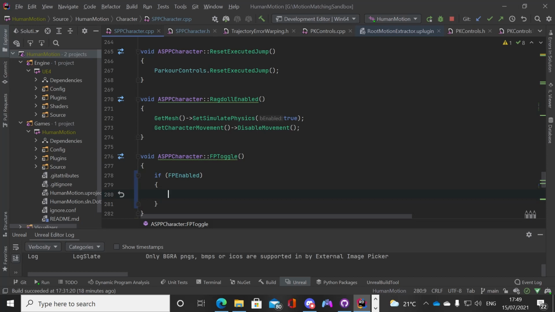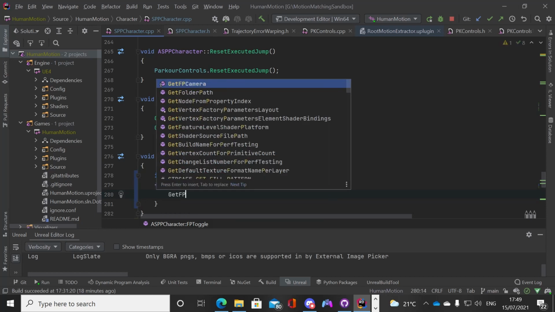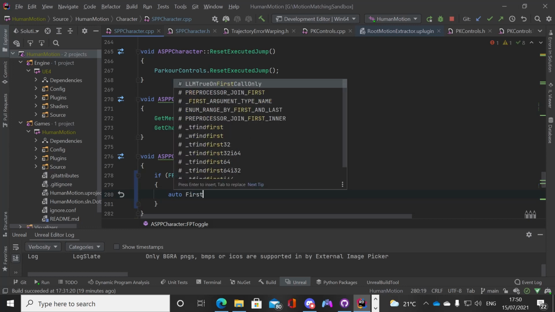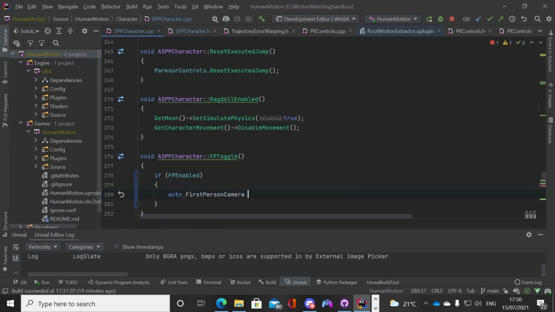So if this is true, here we're going to get the first person camera, and we're going to set, no, because that just gets the reference to the first person camera. So we need to create the variable first person camera, a local variable that is of type, whatever type.